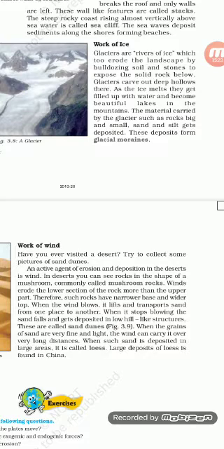Most of the effect of the wind on the surface of the earth is found in the desert areas. In deserts you will find some mountains or hills of sand. These hills of sand are formed due to the wind.